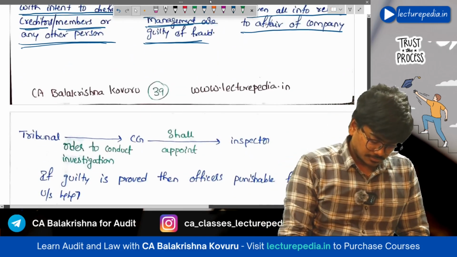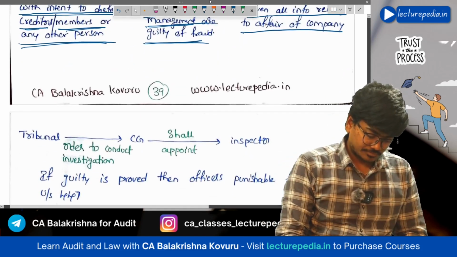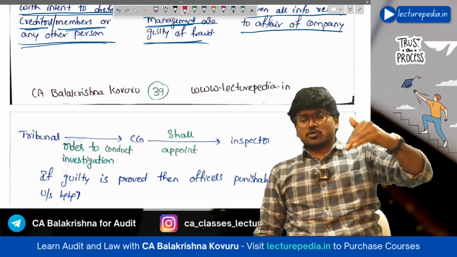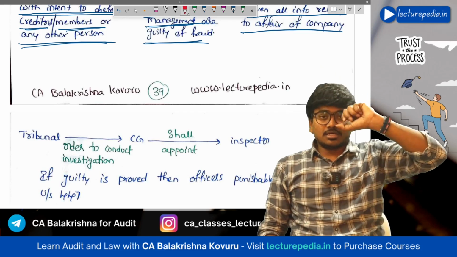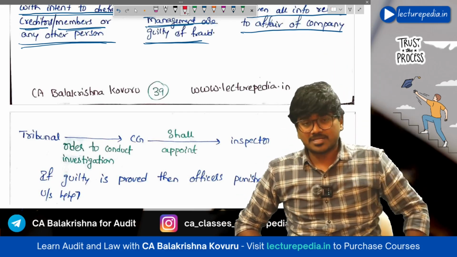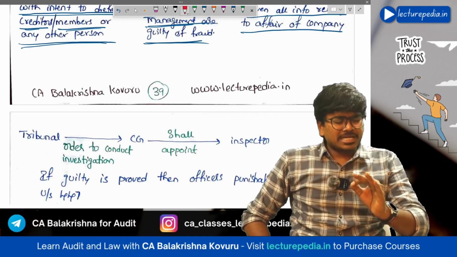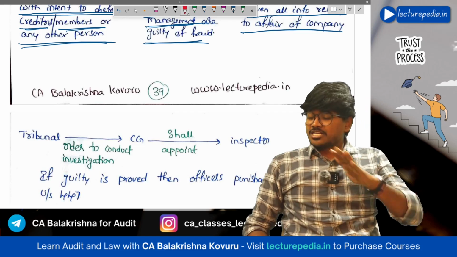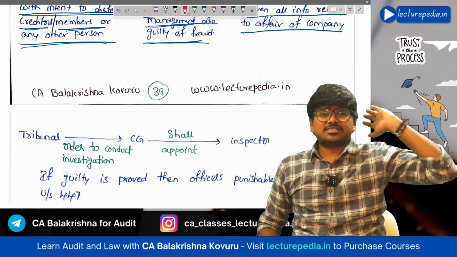Now, once the tribunal has received an application from the shareholders or any other person, can the tribunal order for investigation? The answer is no. I have already told you, only the central government has the power to order for investigation. The tribunal cannot order for investigation.